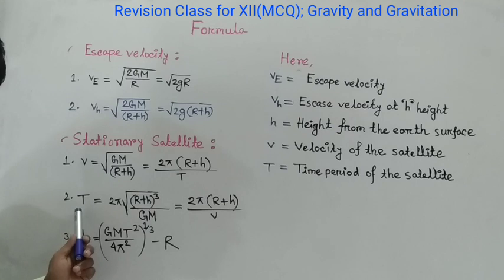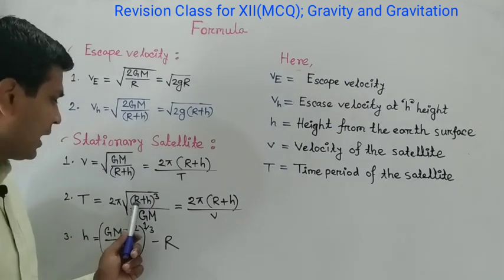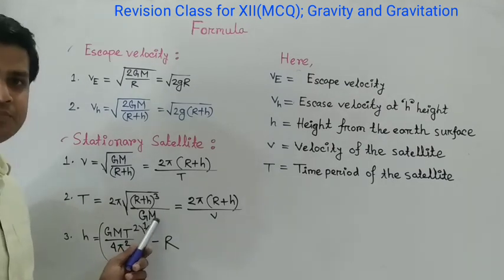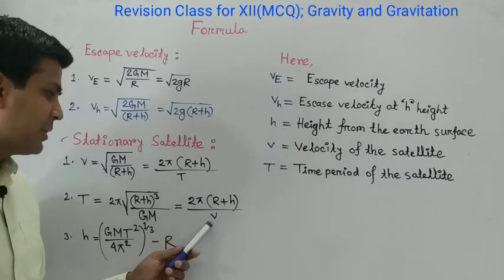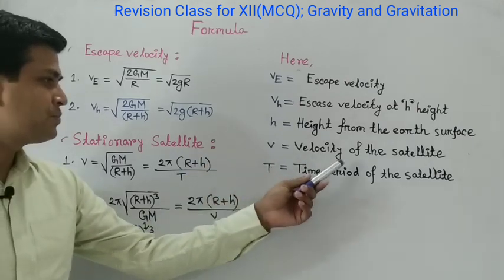and the formula to calculate the time period of the satellite is 2 pi root over R plus H whole cube divided by capital G capital M. Another formula is 2 pi capital R plus capital H divided by V. Here V is the velocity of the satellite.